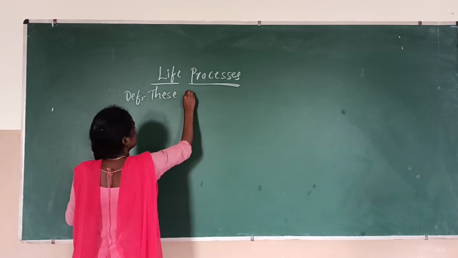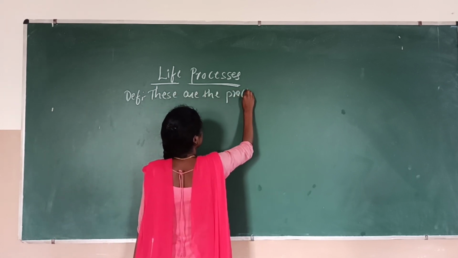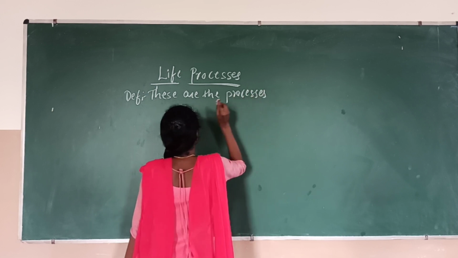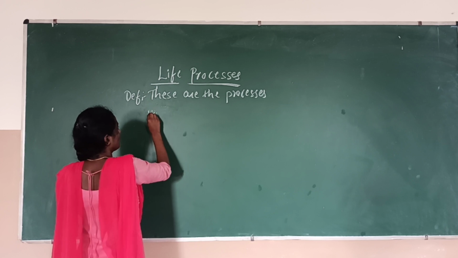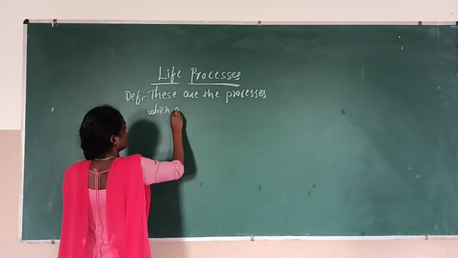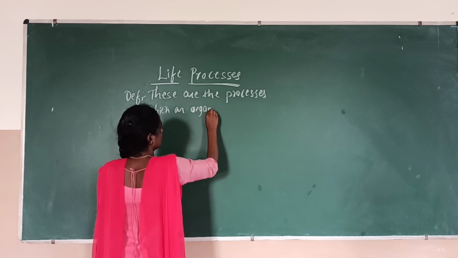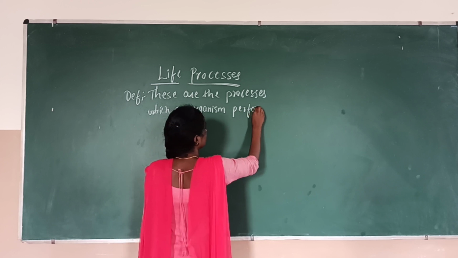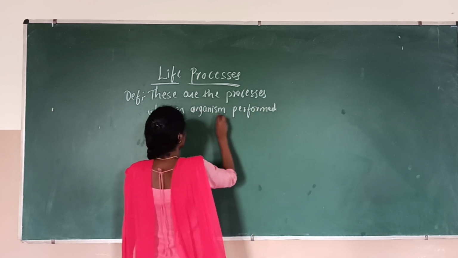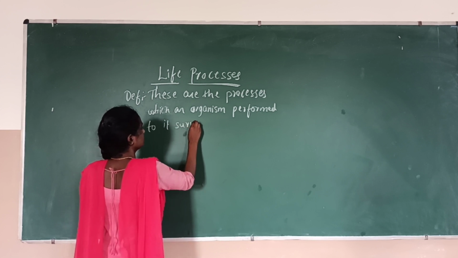These are the processes which an organism performs for its survival.